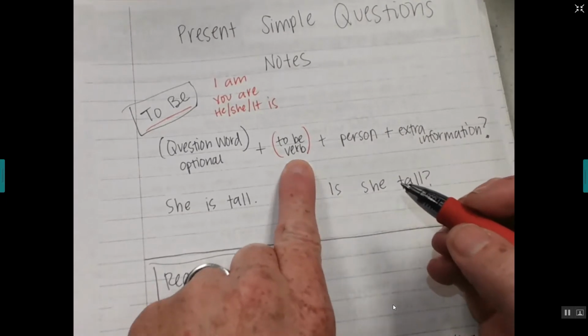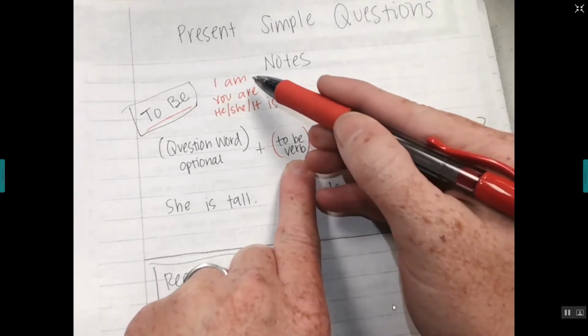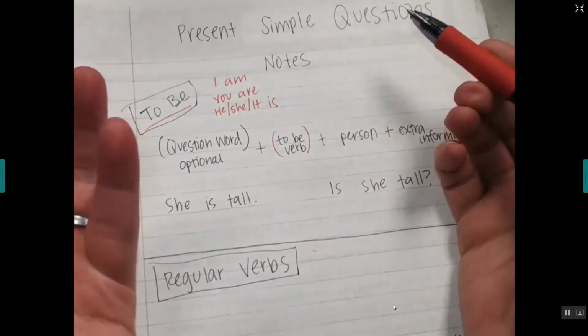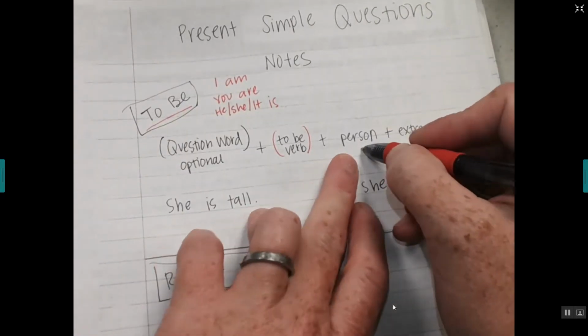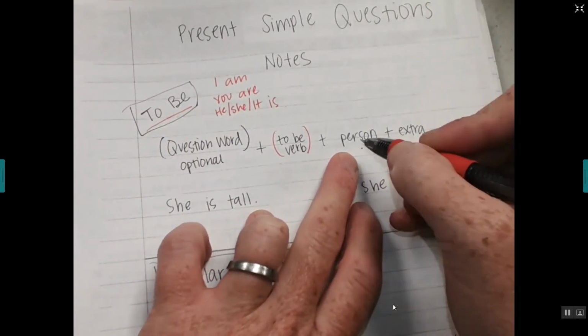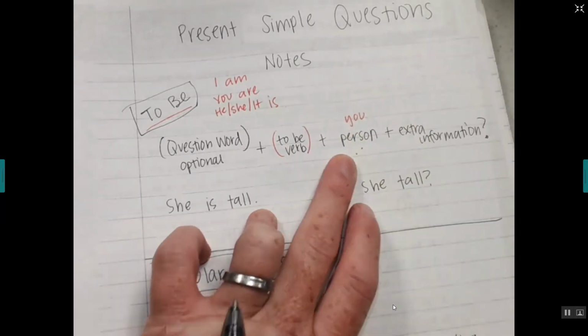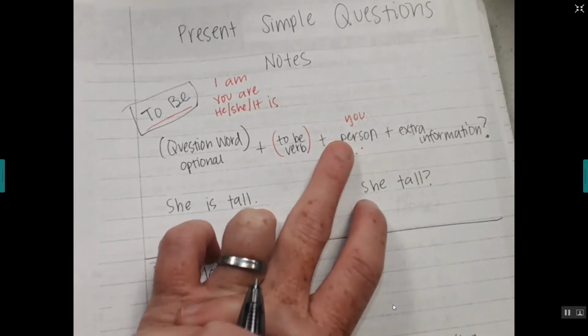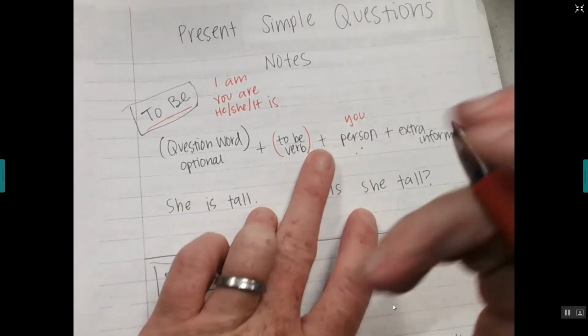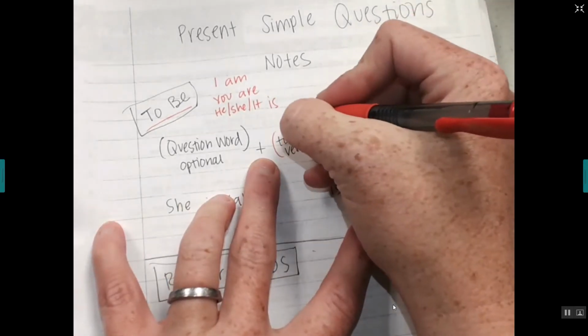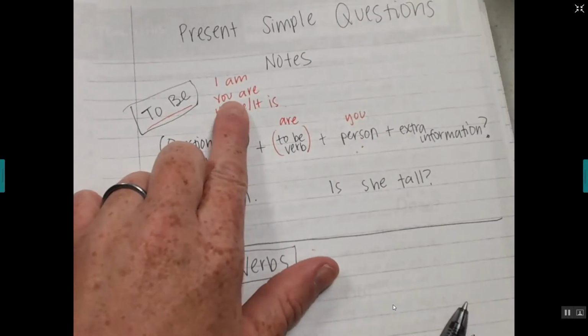To decide which one you need, look, you have am, are, and is. Which one? You look at the person. If the person is you, if you're asking a question about you, then your verb is going to match. So look up here, you are.